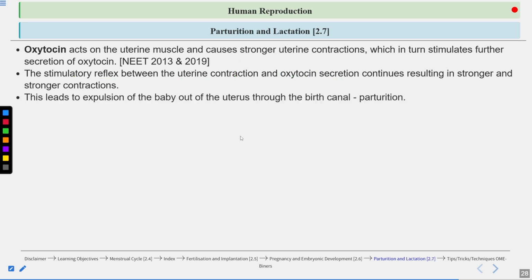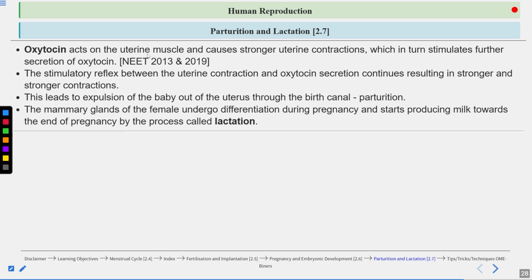This leads to expulsion of the baby out of the uterus through the birth canal, and this is known as parturition. Okay, clear? So this is parturition. Parturition is childbirth. Here, the birth canal is made up of the vagina as well as the cervical canal.